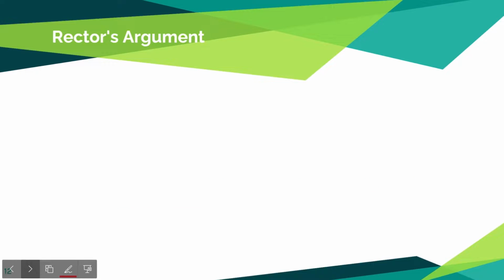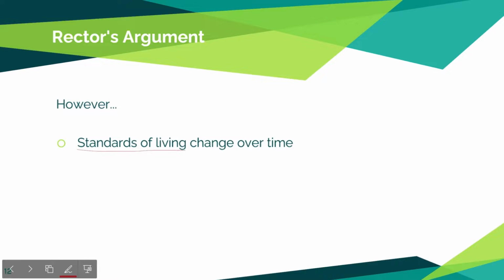So, should those people not be considered poor? Rector argues that this misrepresentation of poverty could lead to the misallocation of government resources. And while it is important to have a more accurate description of what poverty looks like, we also need to recognize the way that standards of living change over time. His data about resources and amenities don't show us the extent to which families might have to make sacrifices in order to obtain them. Maybe a family has adequate housing and food on the table, but the parents are working 2 jobs each and spending little time together with their children. They have material resources, but they're sacrificing their quality of life in order to get them.